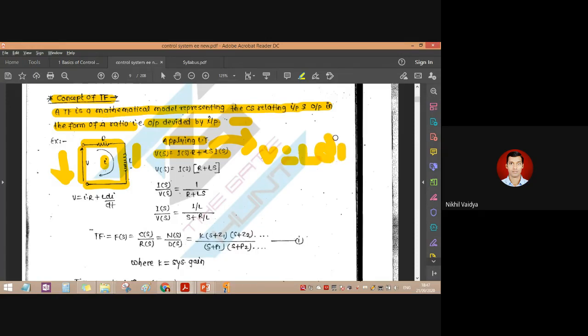When we take its Laplace transform, the derivative can be written as s, and the current I will be written as I(s). Taking out common terms, V(s) is equal to I(s) into R plus Ls. So I(s) upon V(s) will be this particular formula.